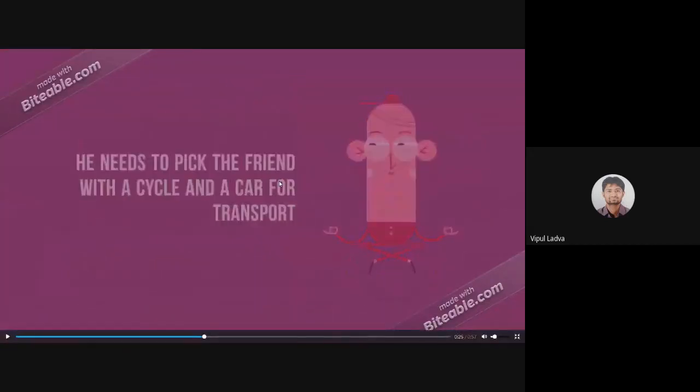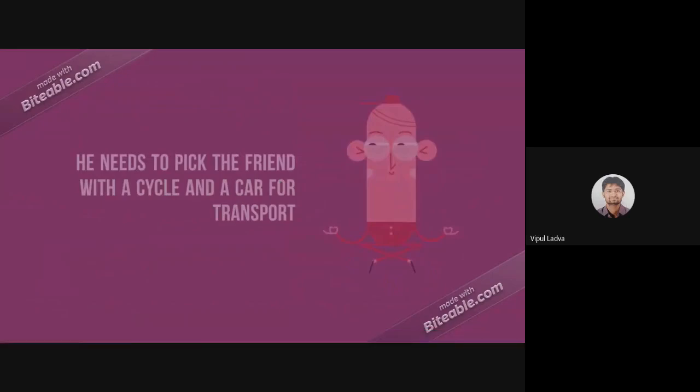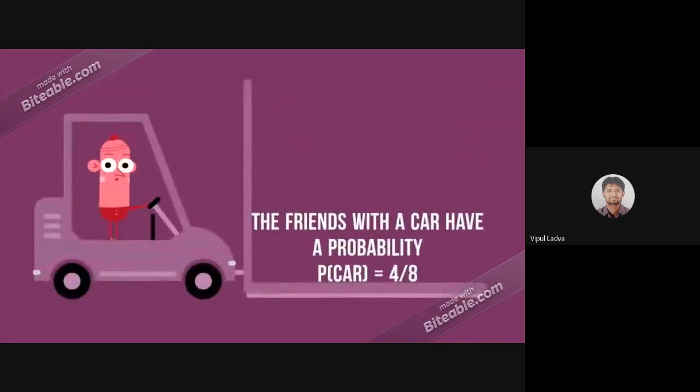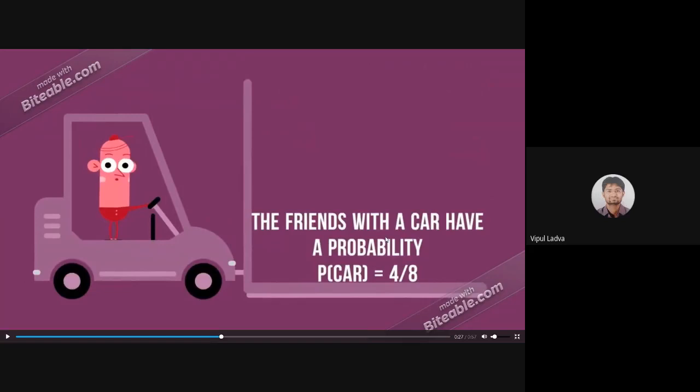Now this is the condition. He needs to pick the friend with a cycle and a car for transport. Cycle के लिए भी चाहिए, कार के लिए भी चाहिए. The friend with a car, this is the data I need to give you to understand this. The friend with a car have a probability. कार होने की probability है 4/8. 4 लोगों के पास कार है.